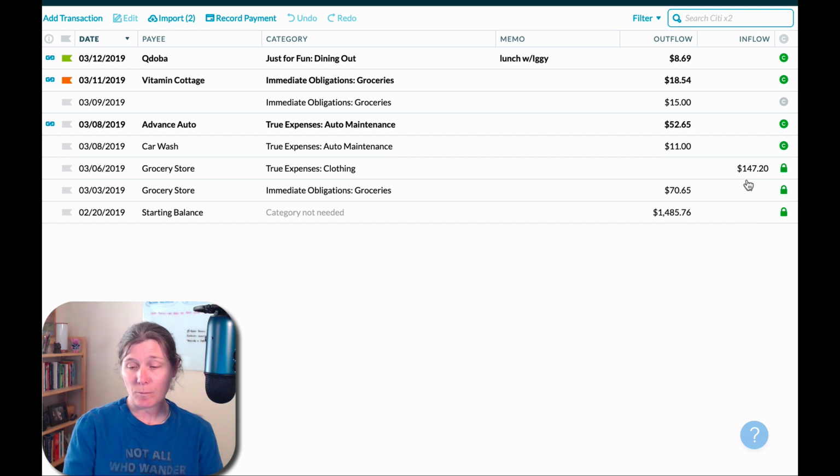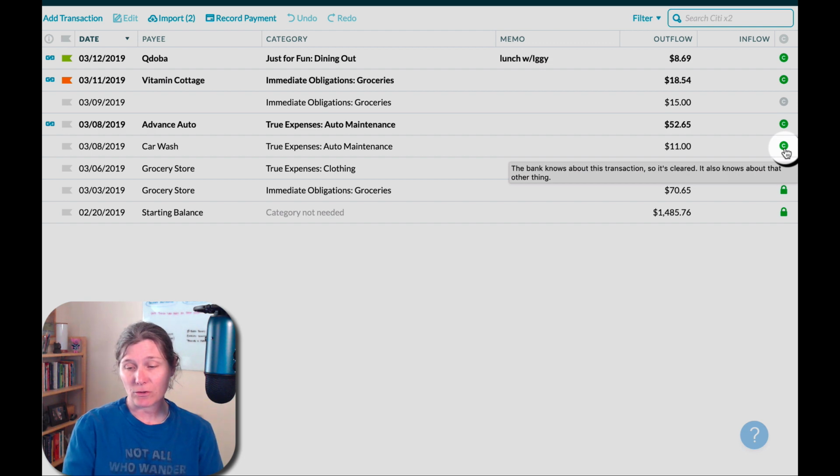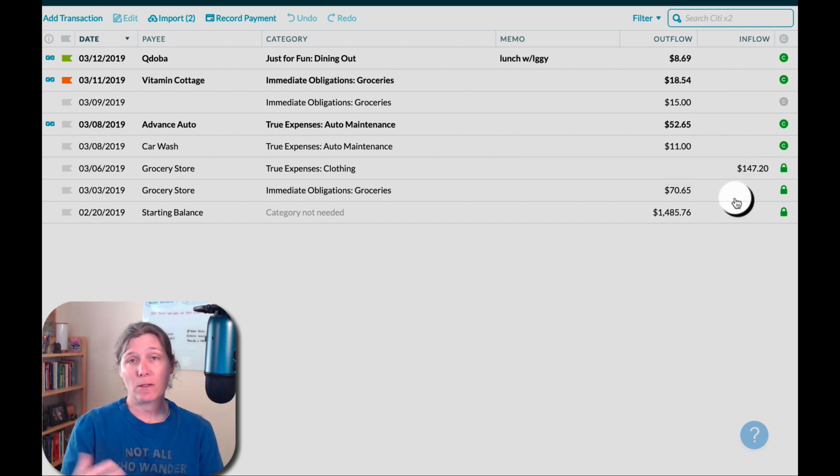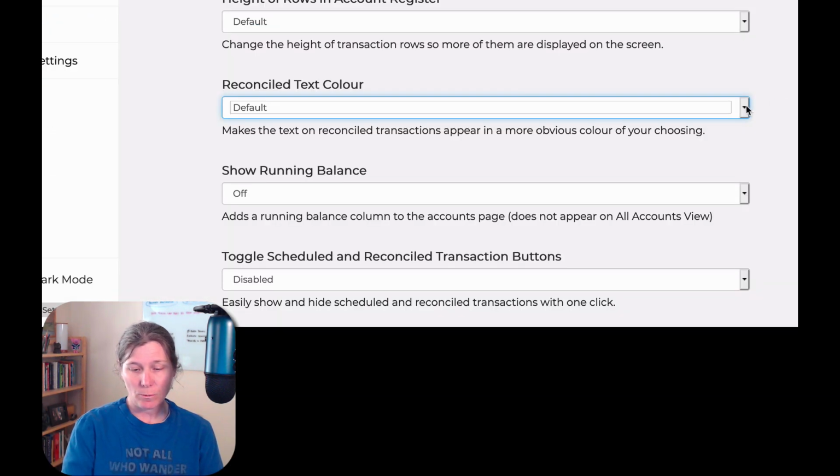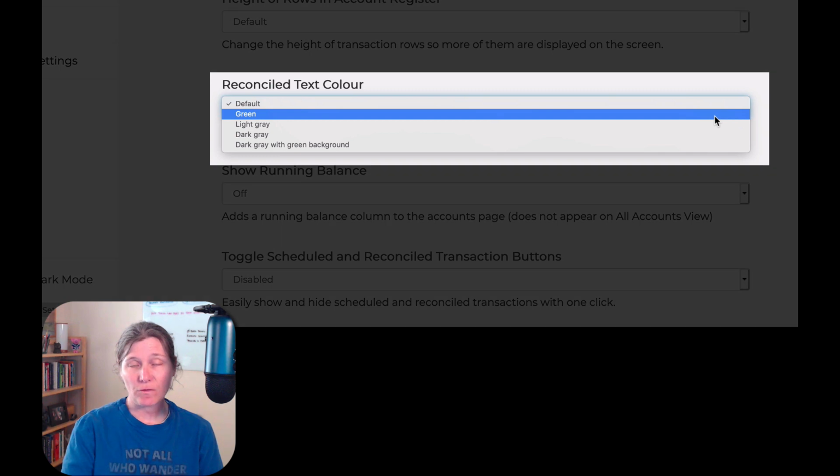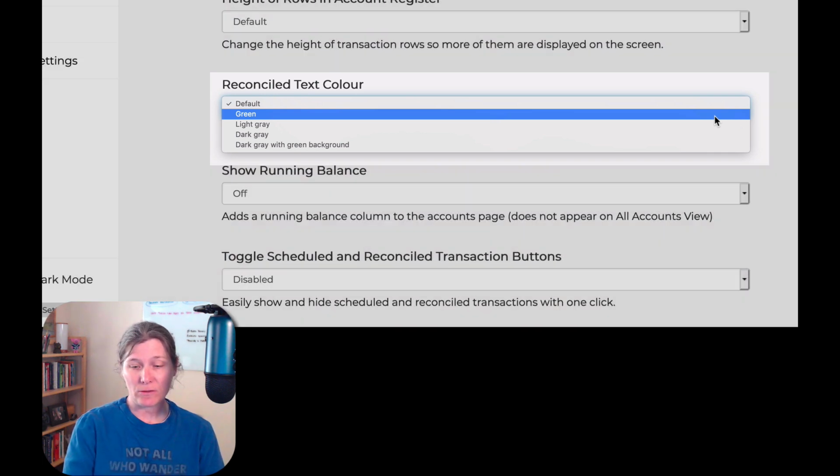You can tell that they've been reconciled because the icon to the right shows a little green lock, as opposed to a little green circle, which means that the transaction is cleared, or a little gray circle, which means that the transaction has not been cleared. And what this setting is going to do is give us four additional options as to how we want to see our reconciled transactions.